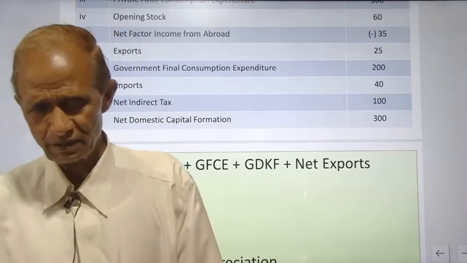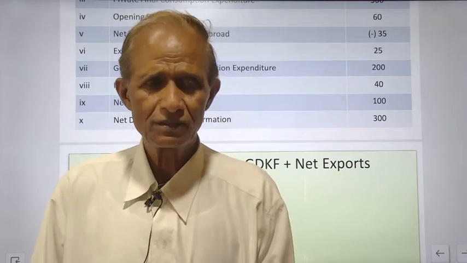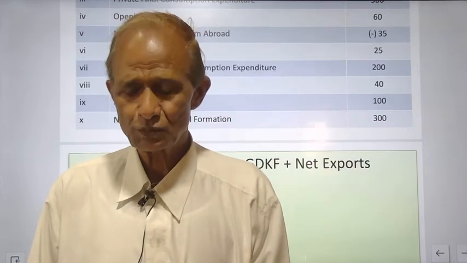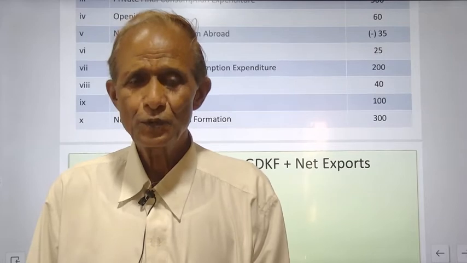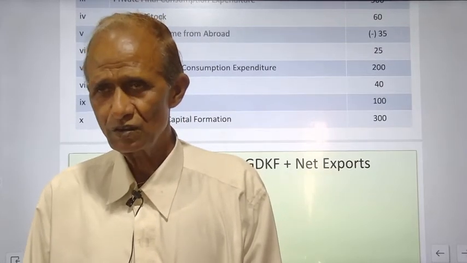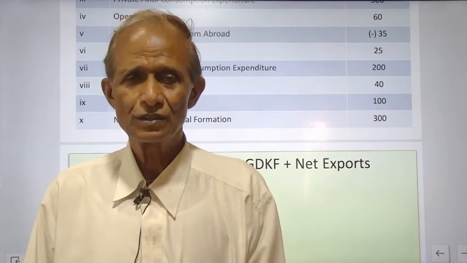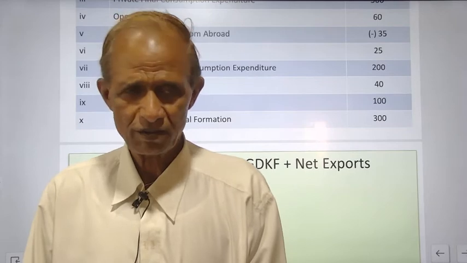If you are given exports and imports separately, then the difference will be net exports. If you are given closing stock and opening stock, then the difference between these two will give you the amount of change in stock.